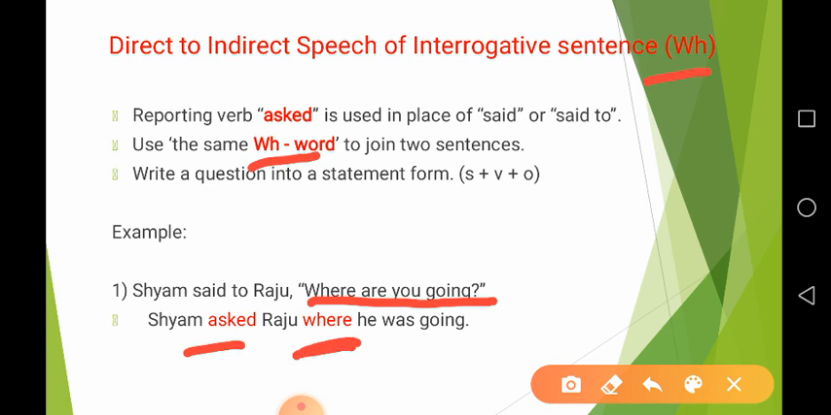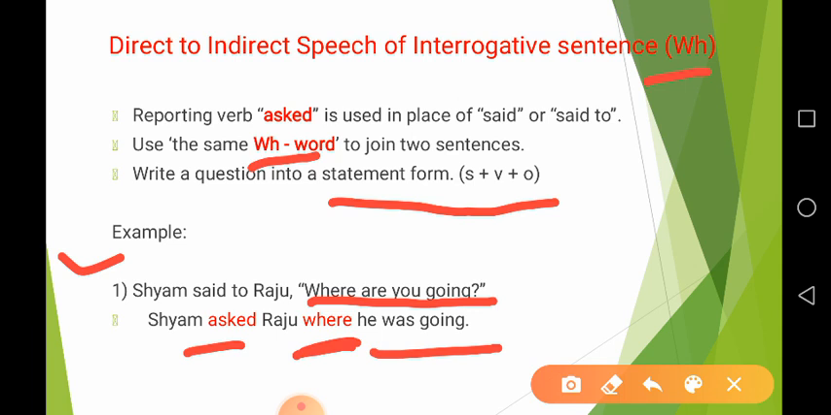In a yes/no question we have used if. In a WH question we use the WH word to connect two sentences, and the third is to write the question into a statement form, and after a connector we write the remaining sentence in a statement form, that is, subject first. Okay. Now, have you got the rules for making indirect speech of interrogative sentence WH?